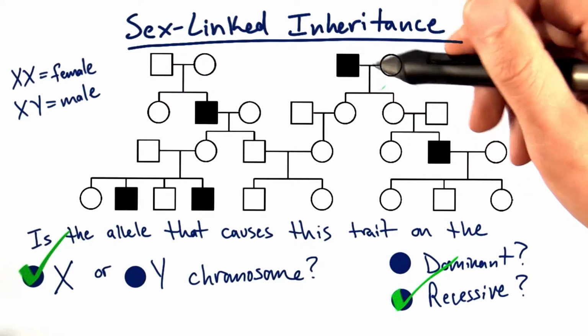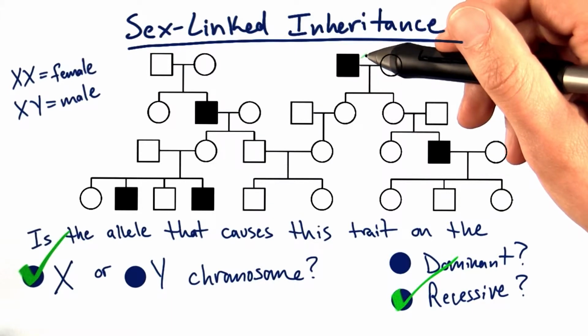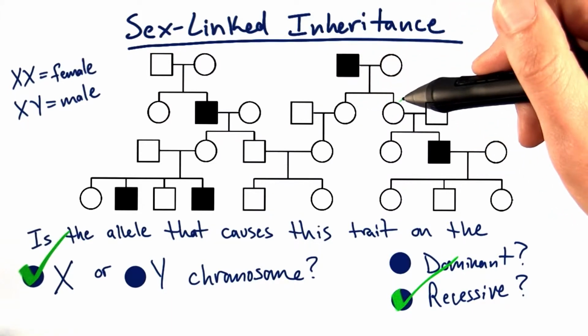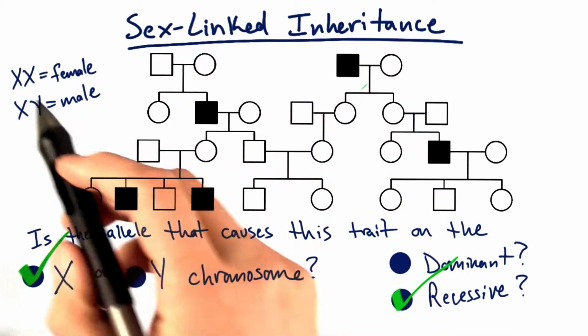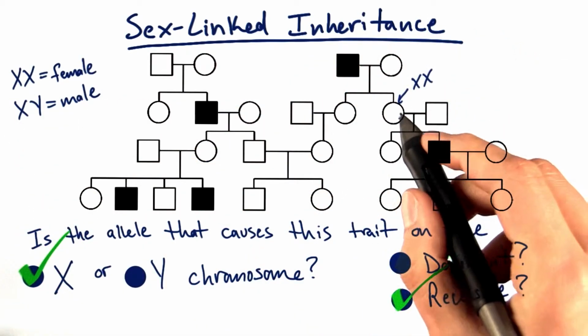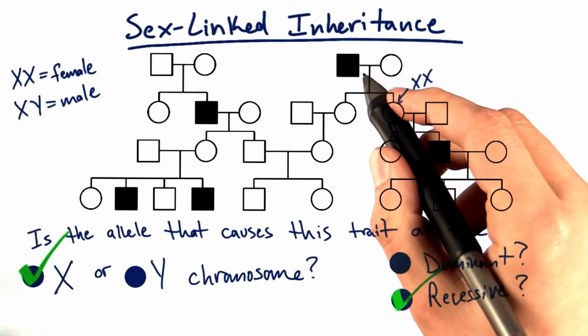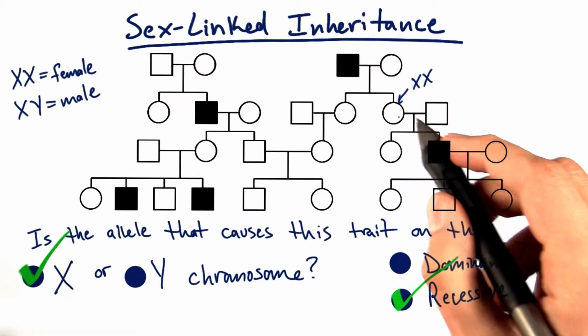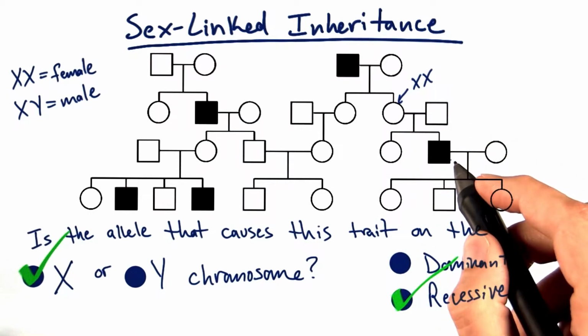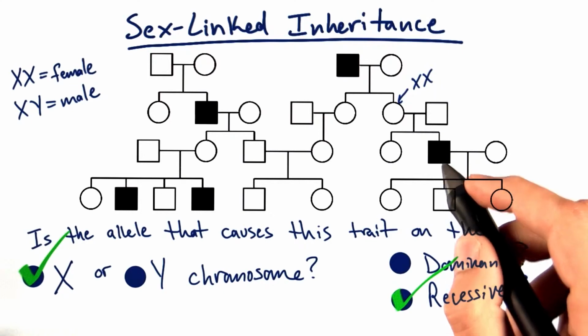He had 2 daughters. Did he give his Y chromosome to a daughter? No, there's no way, right? Because they're daughters. Daughters are by definition XX. So if this daughter is XX, she didn't get any affected Y from the father. So how did she pass on the trait to her son? Right? That just doesn't make sense. It must be the X.